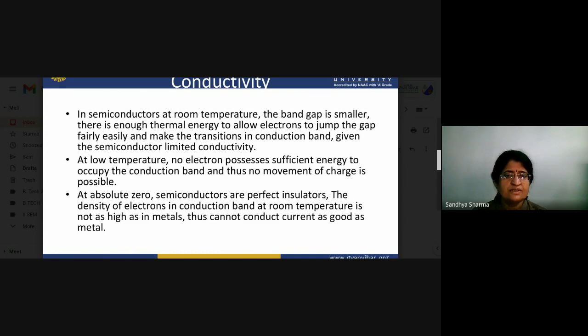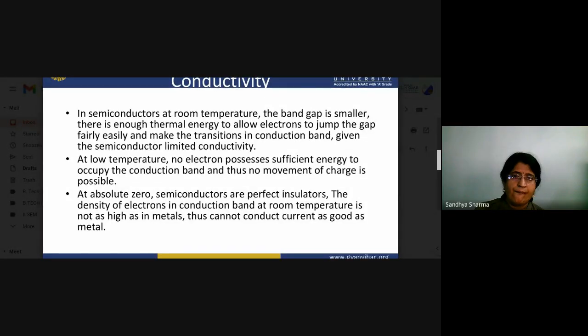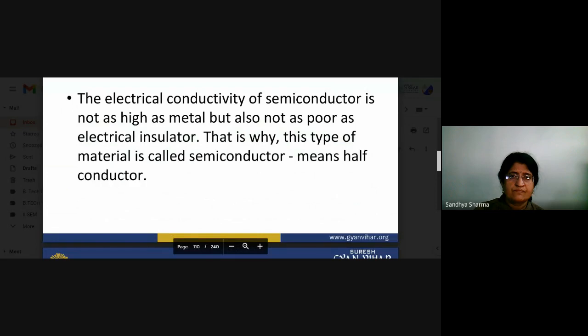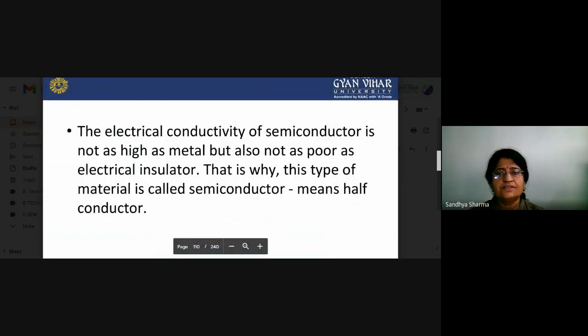And at absolute zero, a semiconductor is a perfect insulator, and the density of electrons in the conduction band at room temperature is not as high as in metals. Thus it cannot conduct current as well as metal. The electrical conductivity of a semiconductor is not as high as metal, but also not as poor as an electrical insulator. So that is why this type of material is called a semiconductor, meaning half conductor.